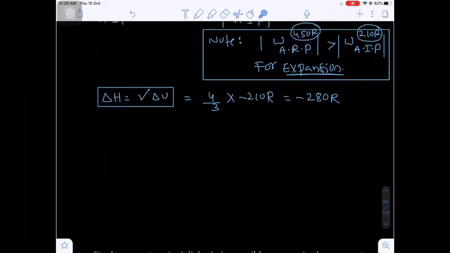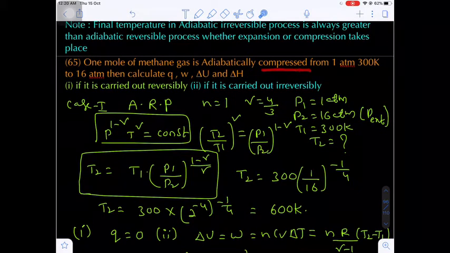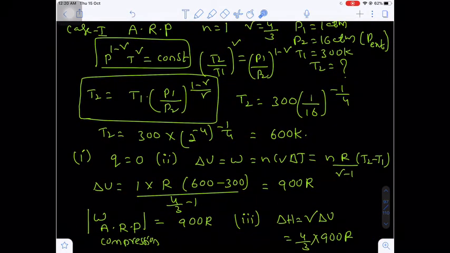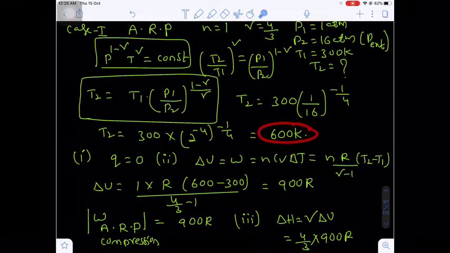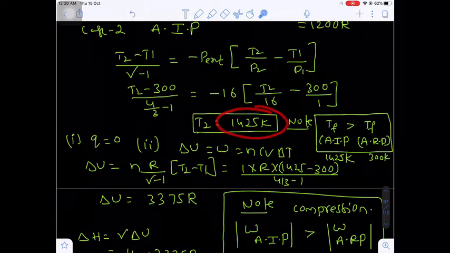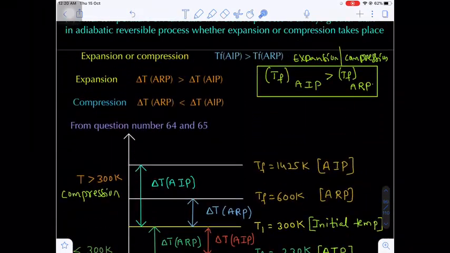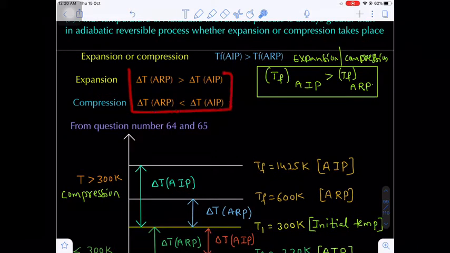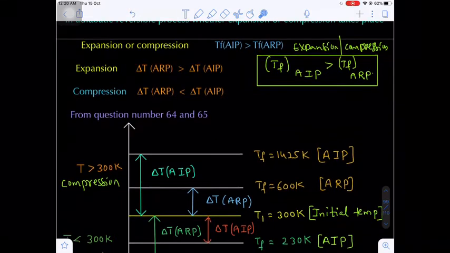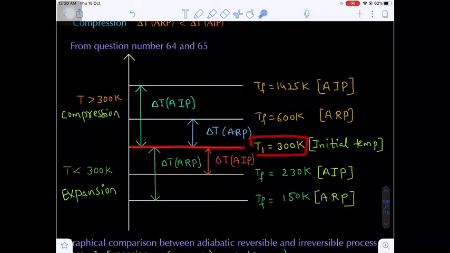Remember these two temperatures. Whereas in question number 65, that is a compression, what is the final temperature? In the reversible process 600 Kelvin and in the adiabatic irreversible process 1425 Kelvin. With the help of this numerical we can justify this expansion compression order. Now let's suppose this is the initial temperature. What is the initial temperature in questions 64 and 65? T1, that will be 300 Kelvin.